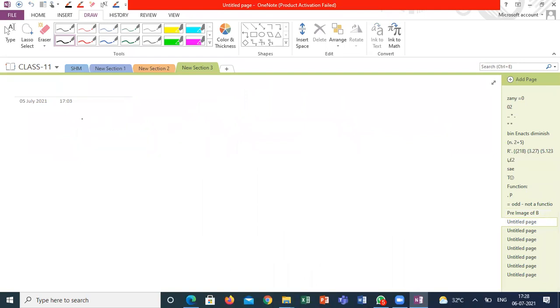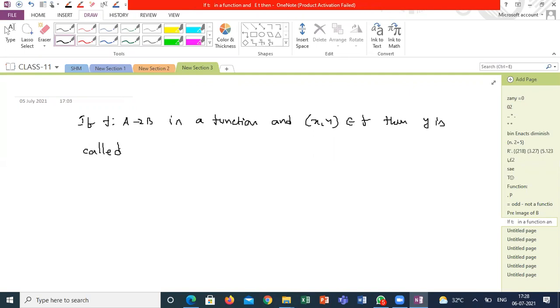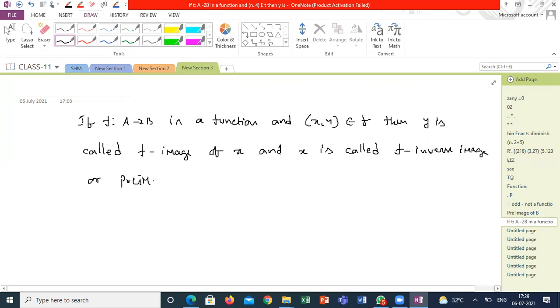If f: A to B is a function, and (x, y) belongs to the function, that means (x, y) is an ordered pair, then y is called the image of x, and x is called the inverse image or pre-image of y.